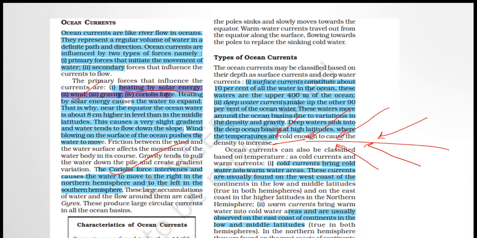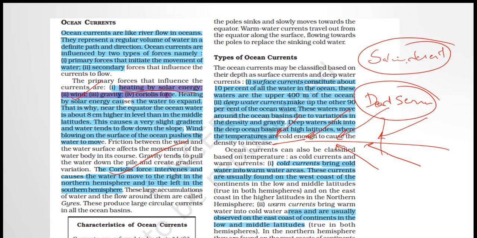Then how is salinity influencing? Suppose saline water is dense. You must have heard about the Dead Sea, right? People float on that because its density is more than our body. That is the reason people float on that water. Similarly, the densest water will be on the top.